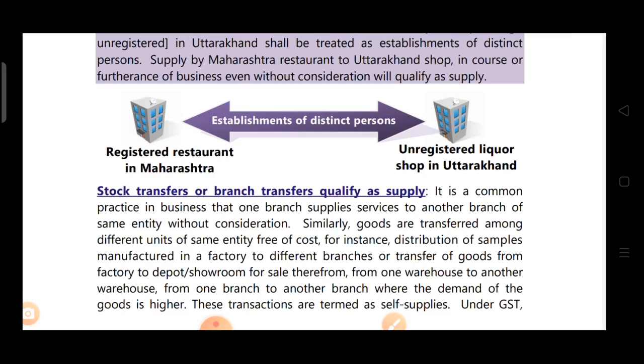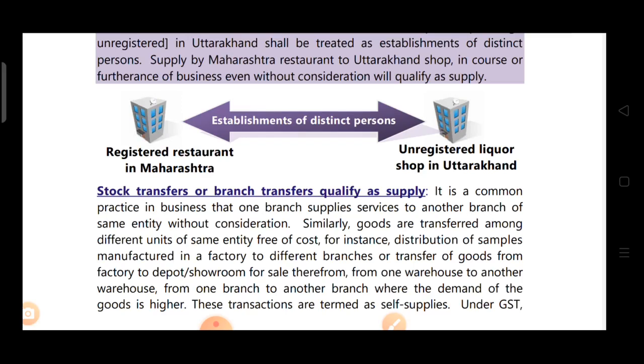So if this registered restaurant in Maharashtra makes any supply to the unregistered liquor shop in Uttarakhand, that will be treated as supply to a distinct person, so it will be termed as supply and GST will be levied, but it should be made in the course or furtherance of business. If it is without consideration, it is still supply and GST will be levied.